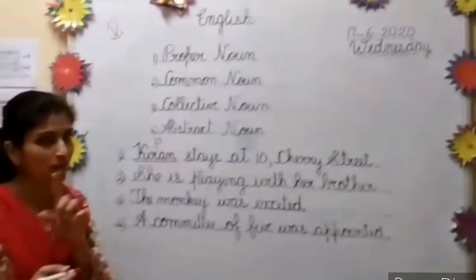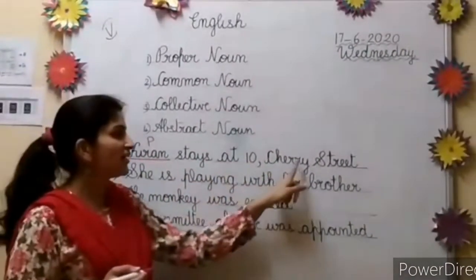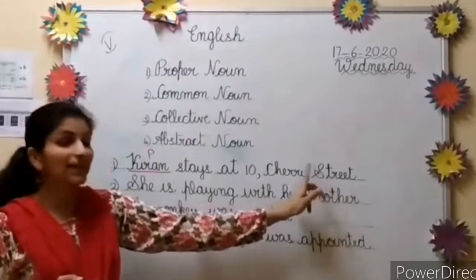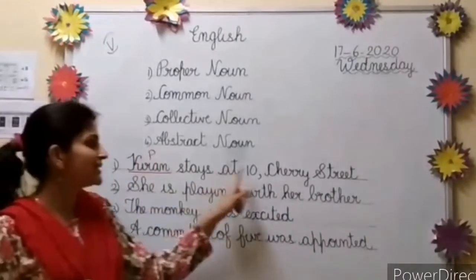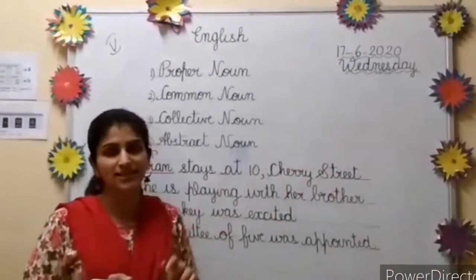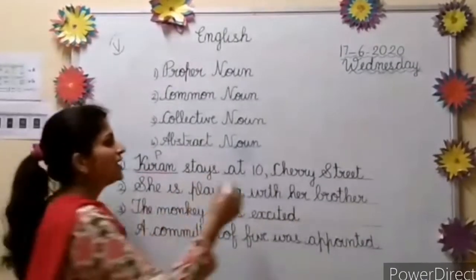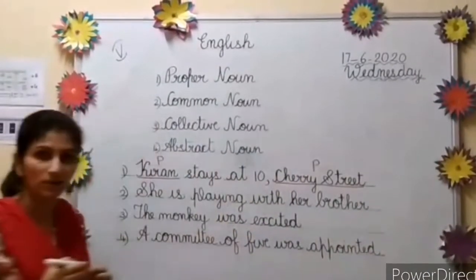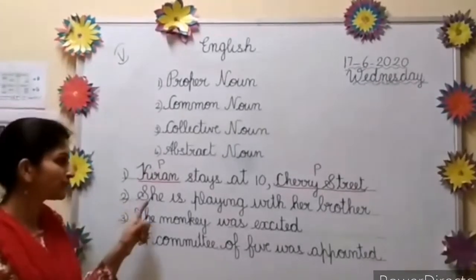I am writing the short form, okay? P, proper noun. Stays at 10 Cherry Street. Sorry, not tree, Cherry Street. So Kiran stays at 10 Cherry Street. So that's the name of that street. Yes. So Cherry Street is also a proper noun. Understood? Now the next one, number 2.